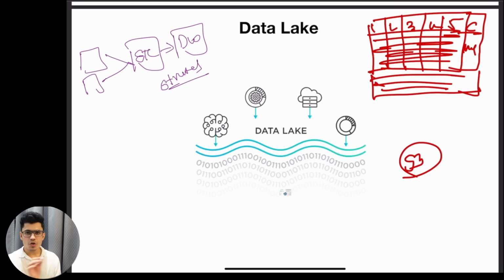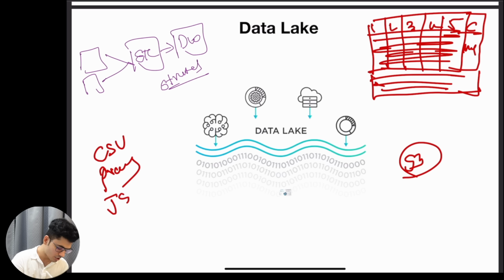You store all of your data into the data lake. Data lake is basically a storage location. You can use S3 as a data lake storage. It is a centralized repository where you dump all of your data as it is. I will store all of my CSV data, all of my Parquet data, and all of my JSON data as it is onto different folder structures in my data lake.